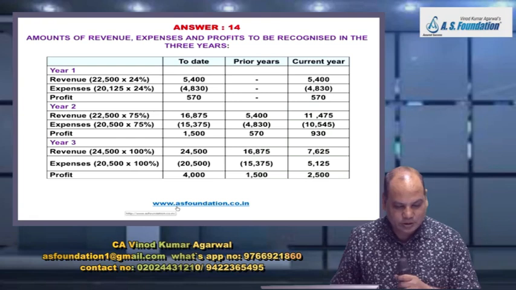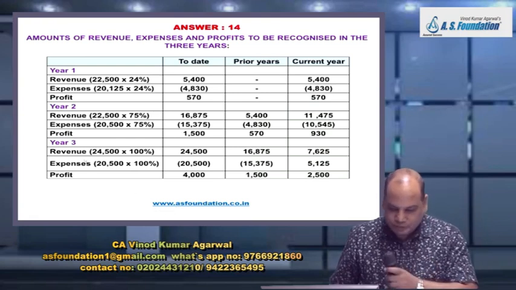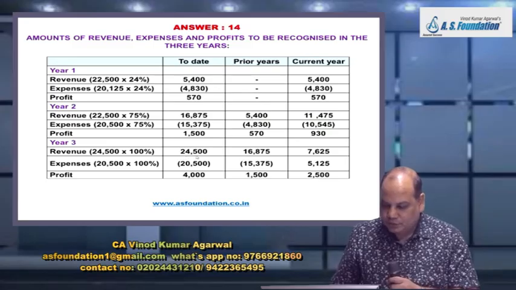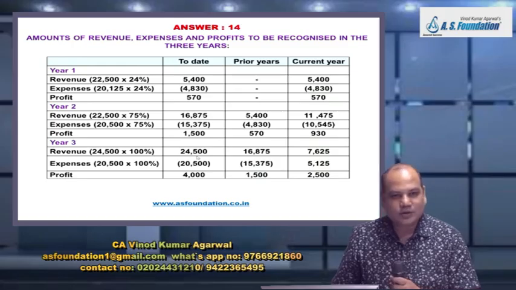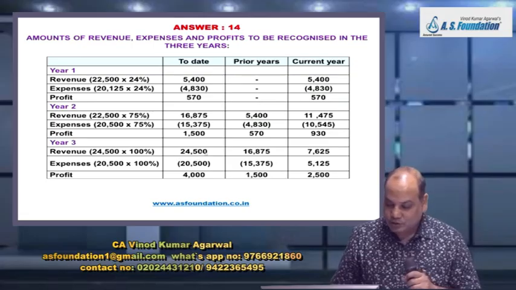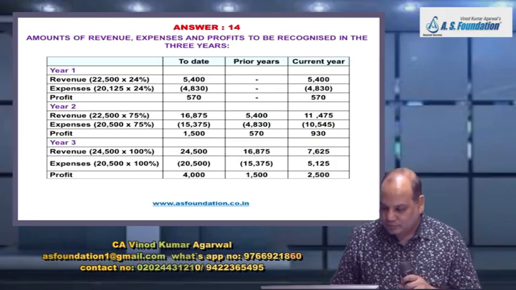Now come to year 3 below. Year 3 revenue 24,500 full. Why 24,500? It was 22,500 till last year. One variation has been approved. So transaction price has changed. Cost fully incurred. Total profit 4,000.